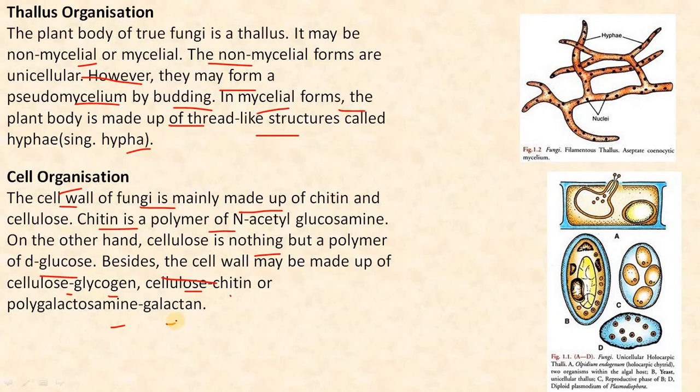Precisely, the cell wall may be made up of cellulose, glucan in Oomycetes, chitin, chitosan in Zygomycetes, mannan, glucan in Ascomycotina, chitin, mannan in Basidiomycotina, or chitin, glucan in Basidiomycotina, Ascomycotina, and Deuteromycotina.